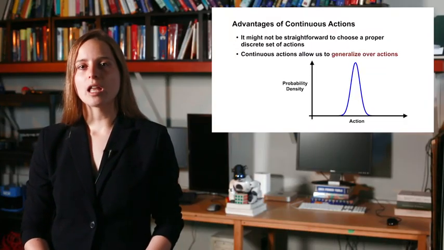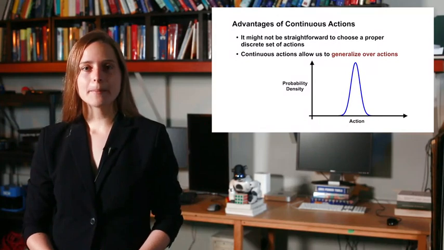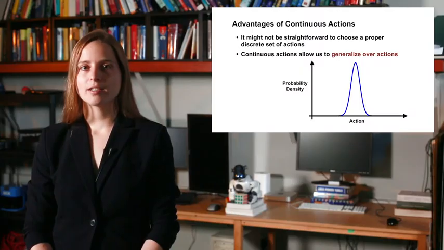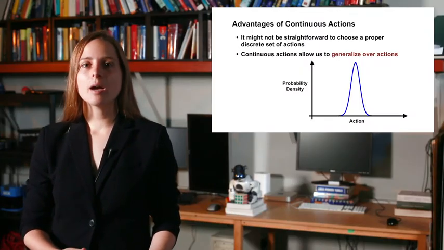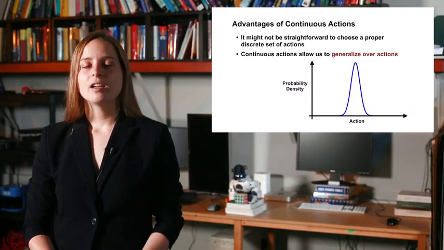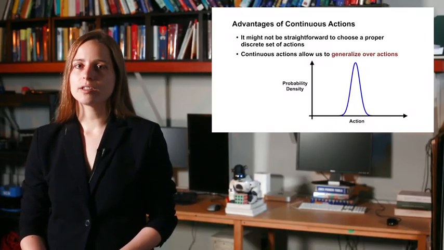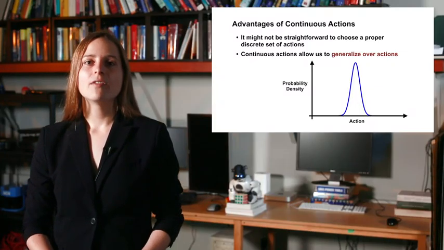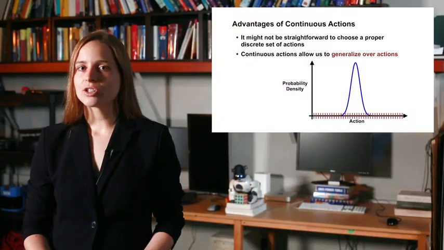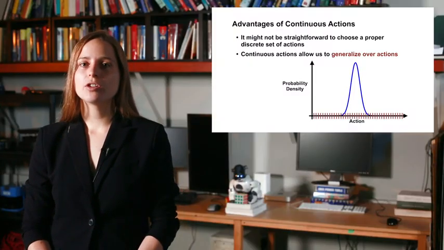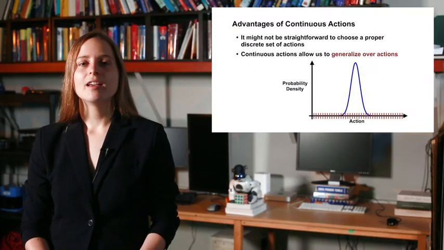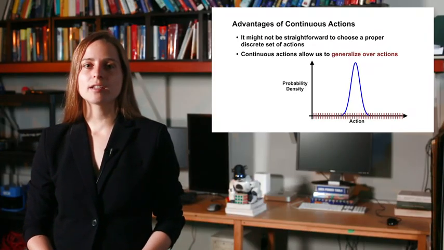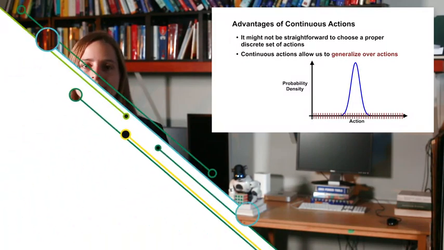Continuous actions also allow us to generalize over actions. For example, the Gaussian policy smoothly assigns probability density to nearby actions. Imagine an action is found to be good, and the update increases density for that action. The density for a nearby action will also increase, with the agent generalizing that those actions are likely also to be good. Finally, even if the true action set is discrete but very large, it might be better to treat them as a continuous range. This gives a natural way to generalize over them and avoids the costly process of exploring each one independently.